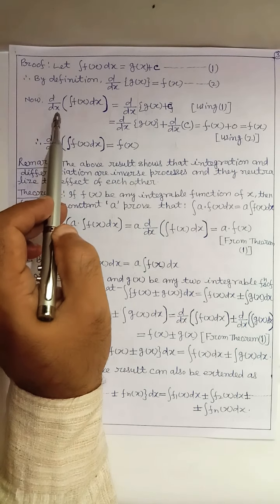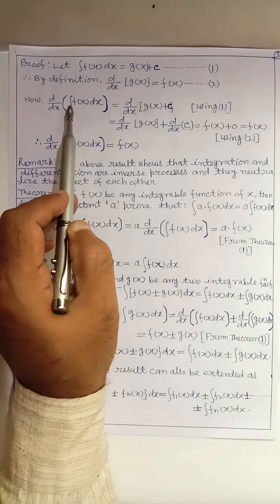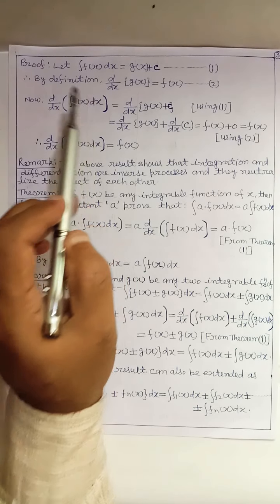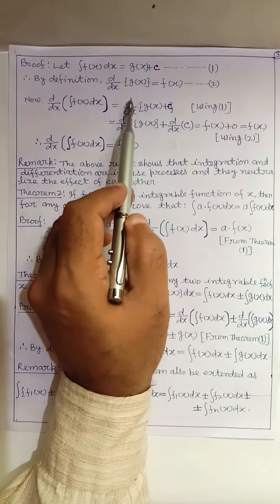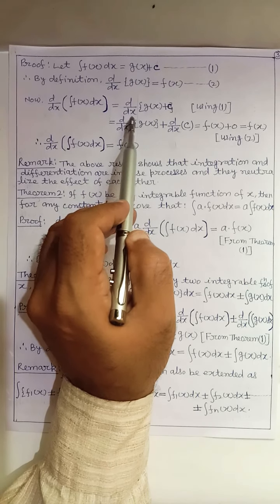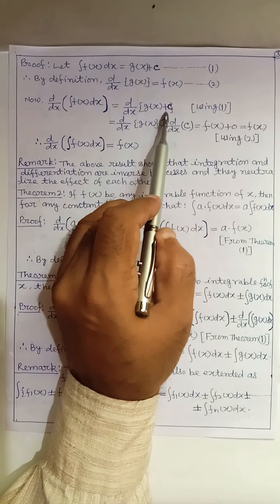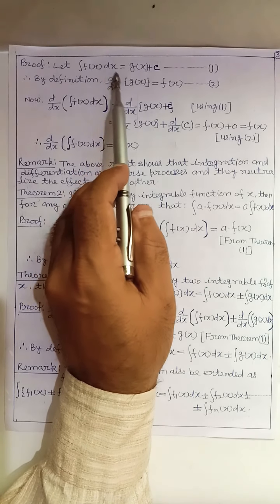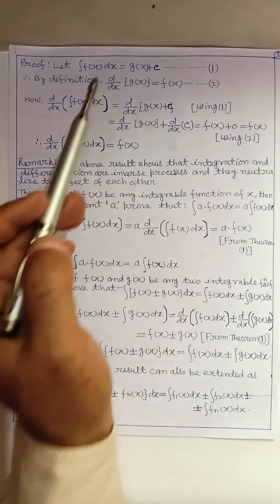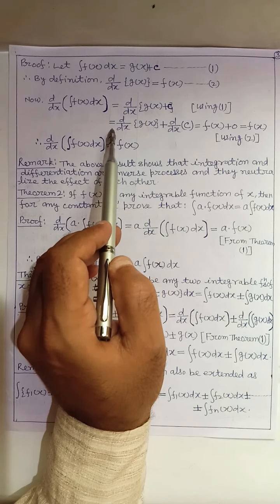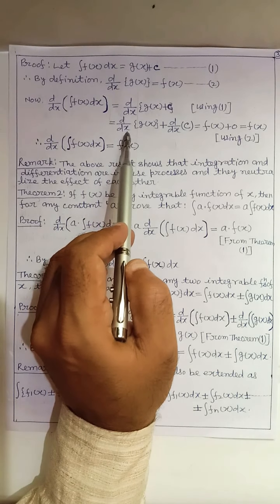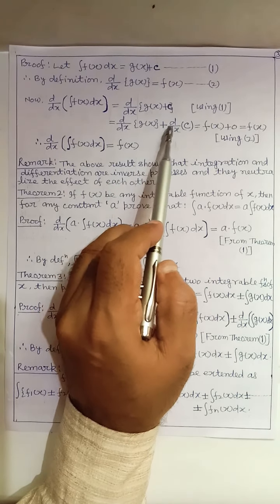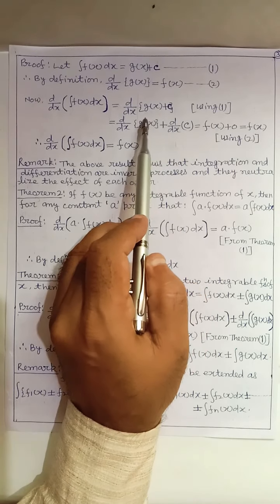Now, d by dx of integral of f(x) dx equal to d by dx of (g(x) plus c) using 1. This is equal to d by dx of g(x) plus d by dx of c.